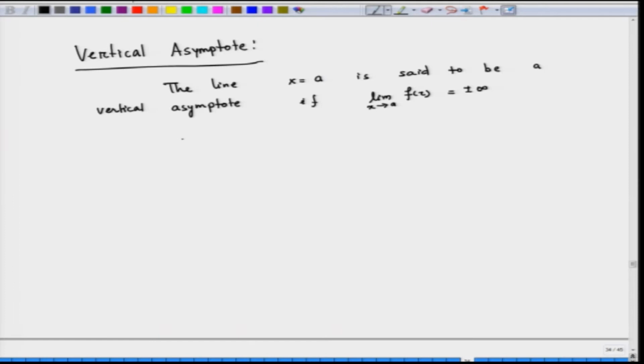For example, let us say x equal to 0 is a vertical asymptote of the curve 1 by x.